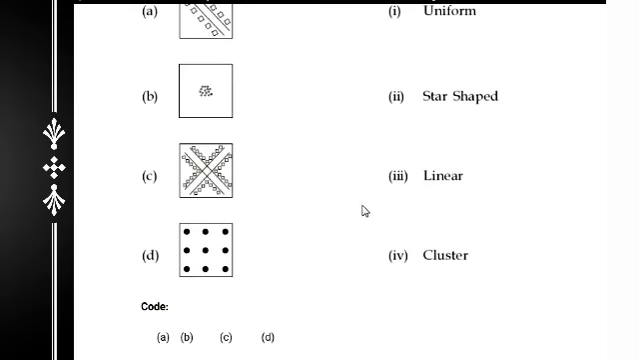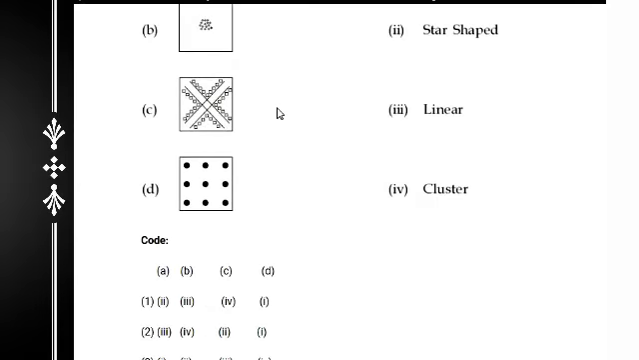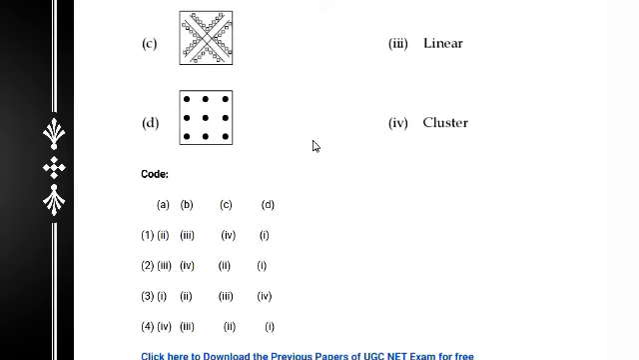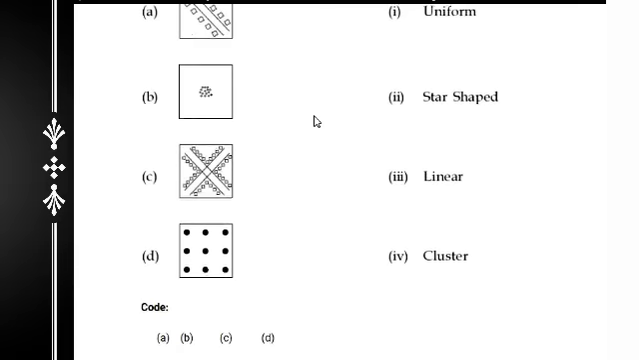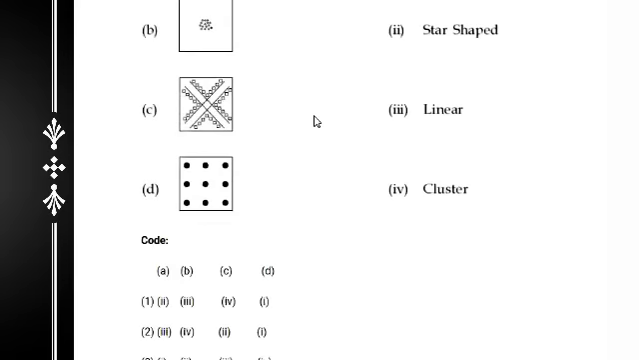A is definitely 3. For B, the figure is the clustered type, so 4. For C, the answer is star shape, and D is uniform. So the correct answer is 2.